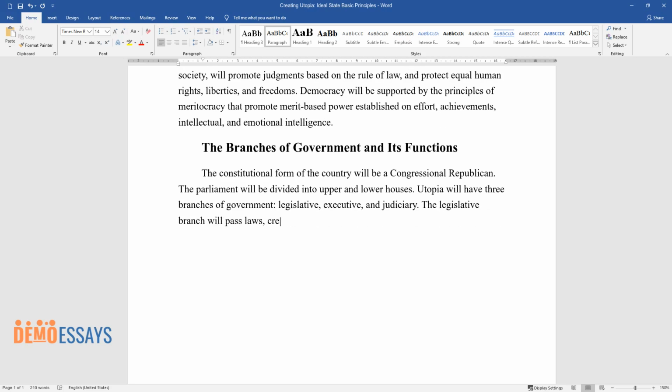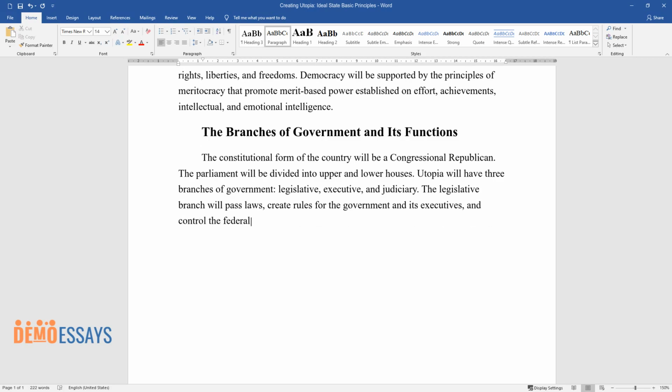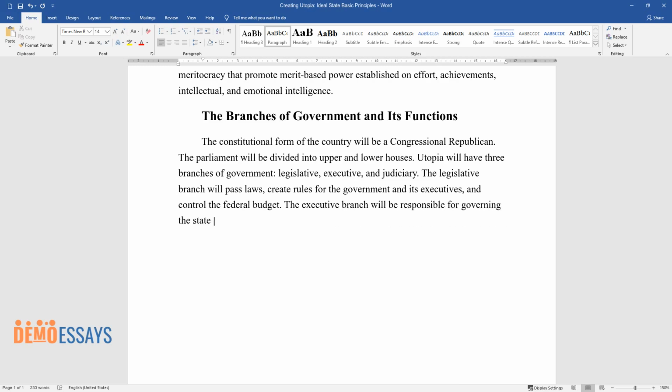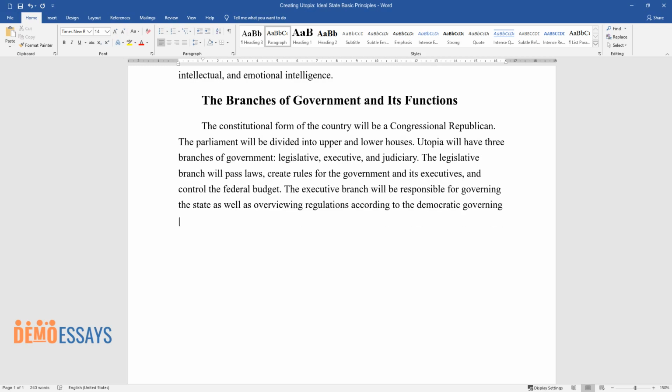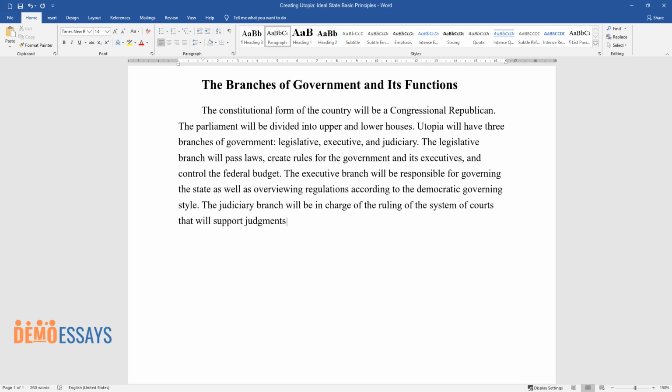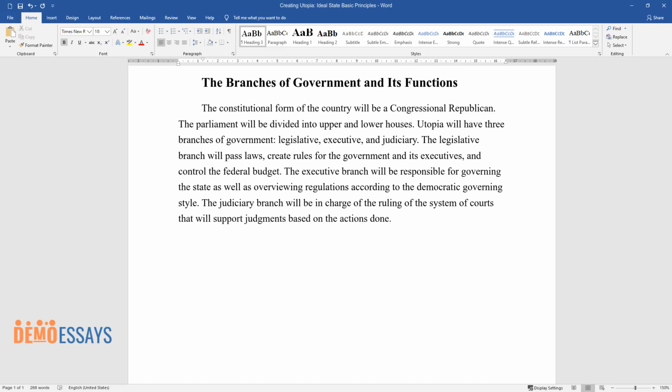The legislative branch will pass laws, create rules for the government and its executives, and control the federal budget. The executive branch will be responsible for governing the state as well as overviewing regulations according to the democratic governing style. The judiciary branch will be in charge of the ruling of the system of courts that will support judgments based on the actions done.